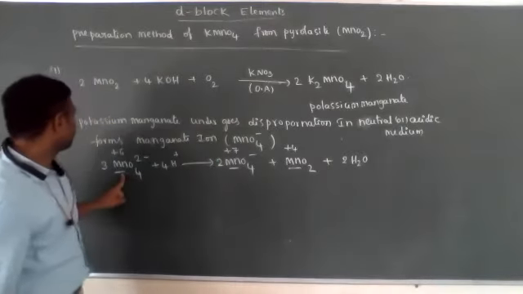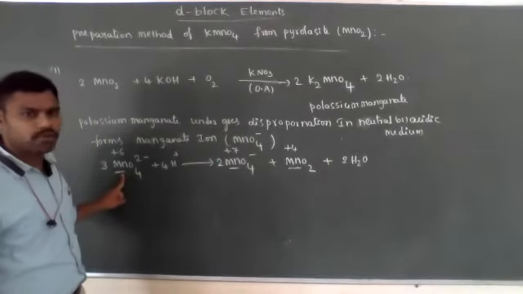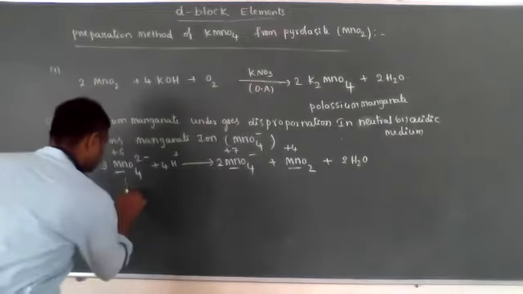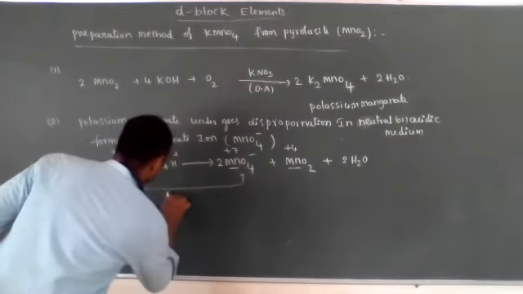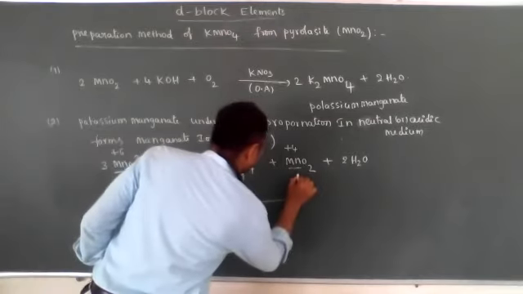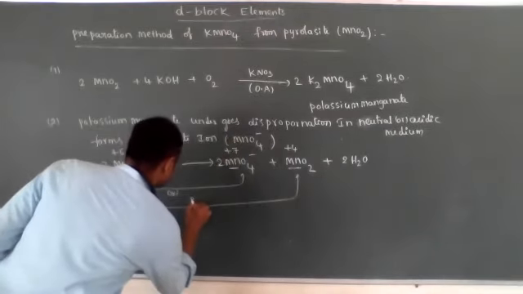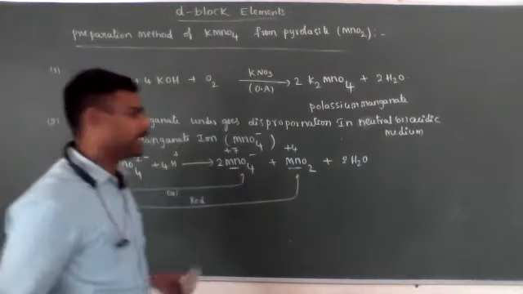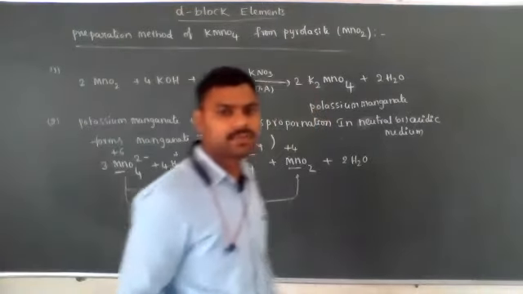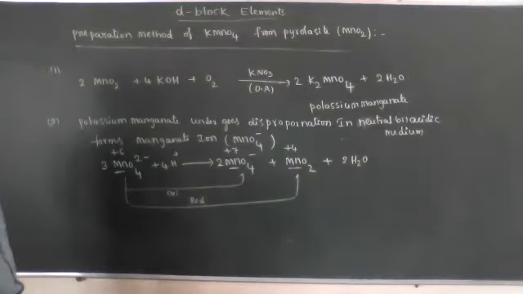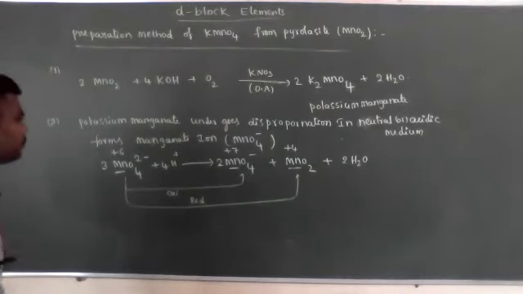One substance undergoes both oxidation and reduction. This is oxidation and this is reduction. So one substance undergoes both oxidation and reduction, hence this reaction is known as a disproportionation reaction. Okay, clear?